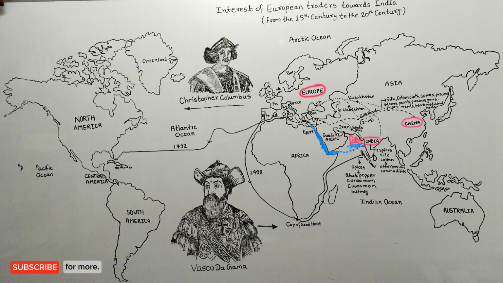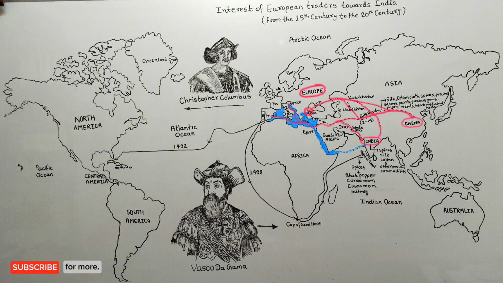After this, they had to cross the Ottoman Turk Empire, and after crossing the Ottoman Turk Empire, the European traders used to load the goods bought from India, China and Asia in ships through the Mediterranean Sea and take them to their destination cities like Genoa, Venice, Rome, Valencia and countries like Greece, etc. Some traders used to come and go from India through the Mediterranean Sea via Persia, that is Iran.